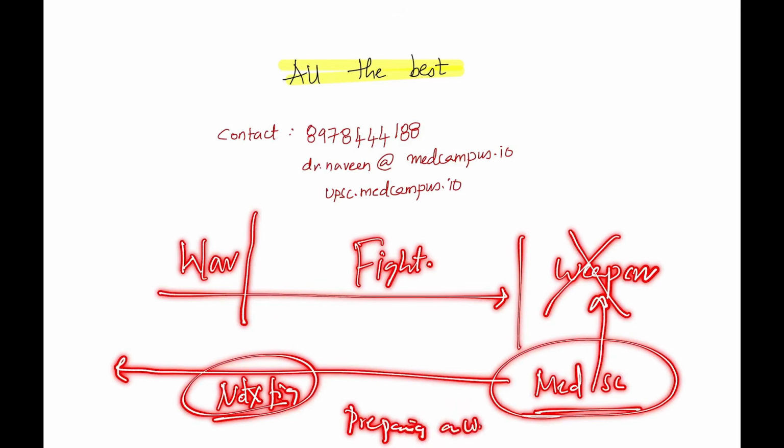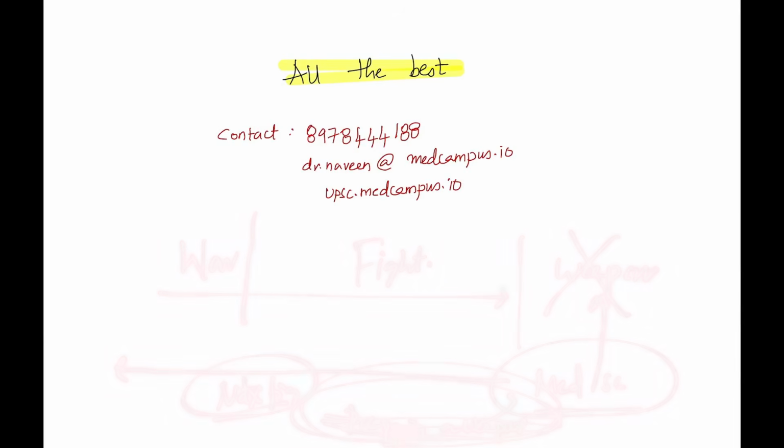The sharpening of the weapon, adding features to the weapon itself, the weapon creation itself is taking so much of time. By the time the exam comes, they're not ready. They haven't practiced with that weapon. If preparing the weapon is taking a lot of time, then you're not ready for the war. So it's important to go with whatever weapon you have. You have to trust it, believe it, and improve your practice throughout the phase of preparation. You have to actually fight the war. It's not about preparing for a war. If you keep on preparing a weapon, you will become more like a teacher rather than an aspirant. An aspirant should fight a war and win it and become a civil servant and get rid of medicine. So that is what I tell my students.